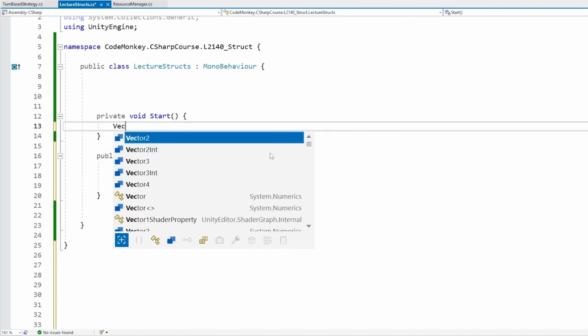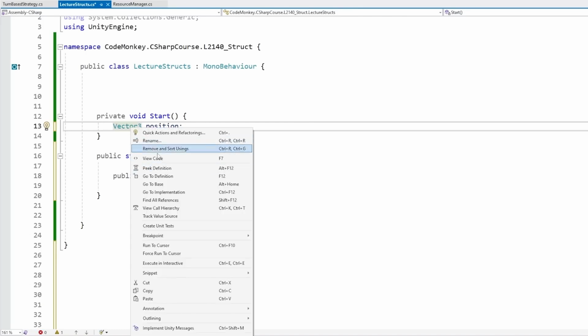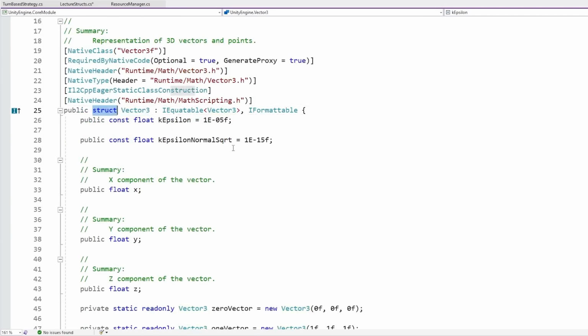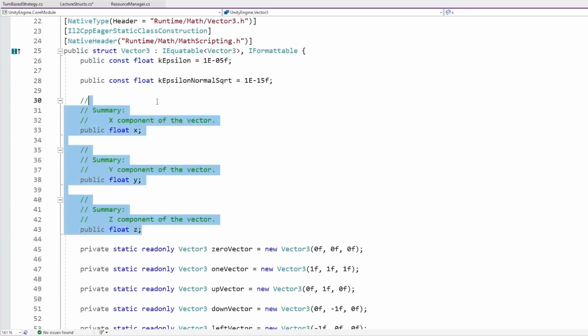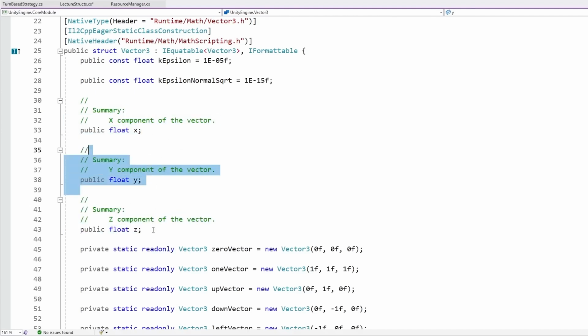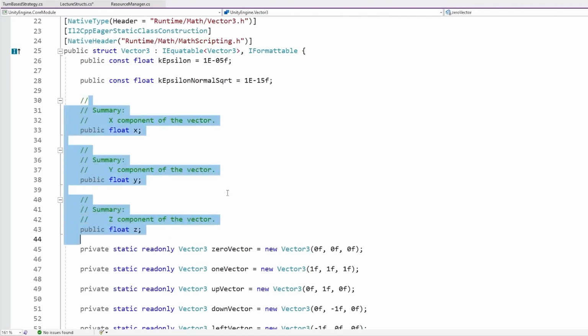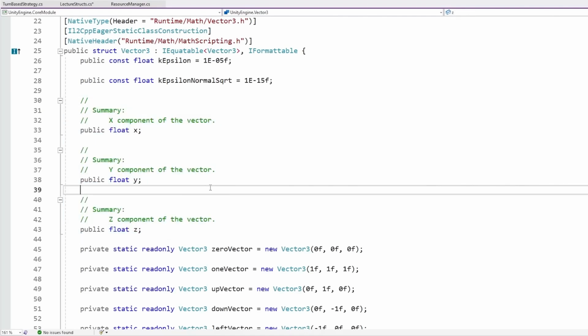The simplest example is really just the Vector3 type inside of Unity. So we can inspect this one: let's right click and go to the definition. And yep, over here we do see this is a struct, and it's a struct that pretty much just holds 3 components, x, y, and z. So rather than having 3 separate fields whenever we want some kind of position, we just make a struct that in itself has these 3 fields. Whenever we have several pieces of data that all make up one logical unit, then perhaps consider making that a struct. However, again, remember how it's a value type.